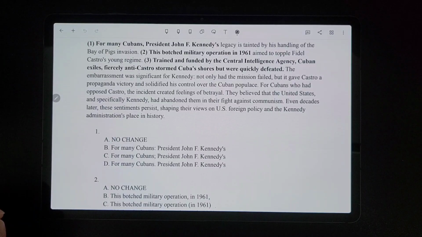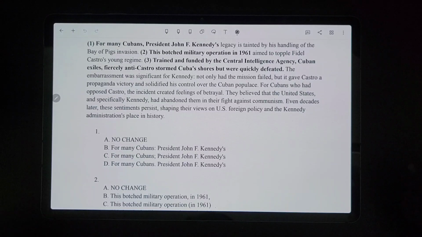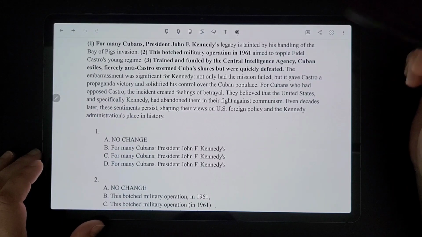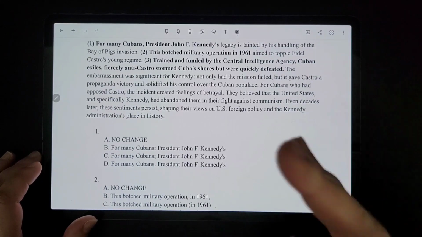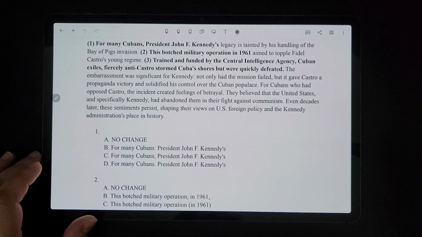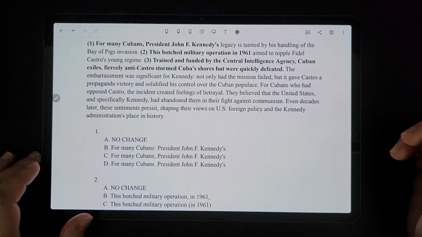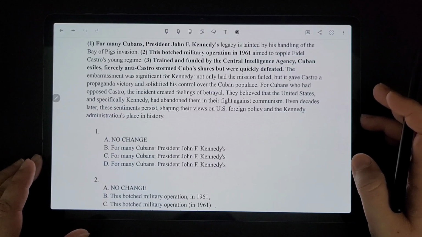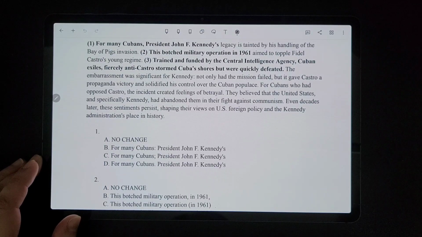Okay, so this is punctuation quiz number 6 from my book Overcoming ACT English. Now, this is the second part of the video with the punctuation quizzes. We were on punctuation quiz number 6 last time, we were just starting that, so that's what we're going to do now.